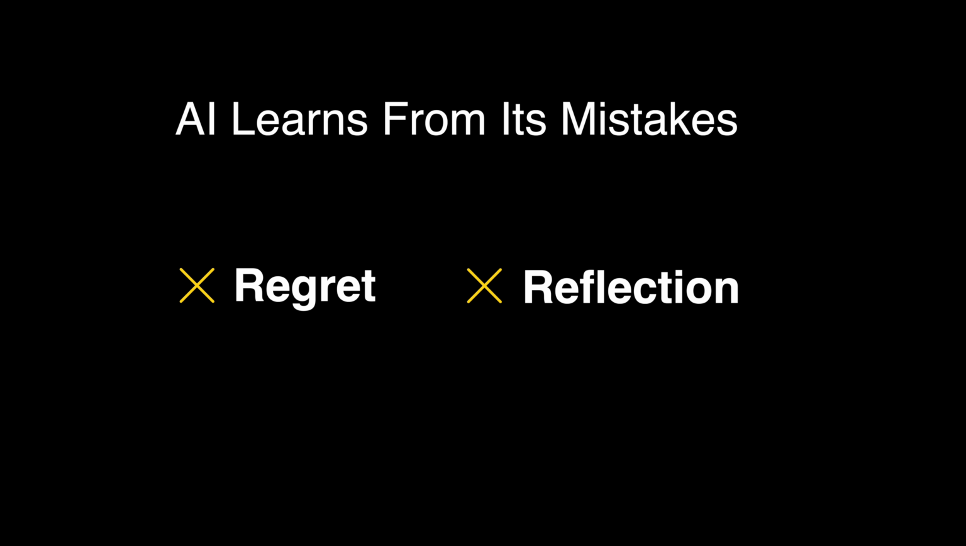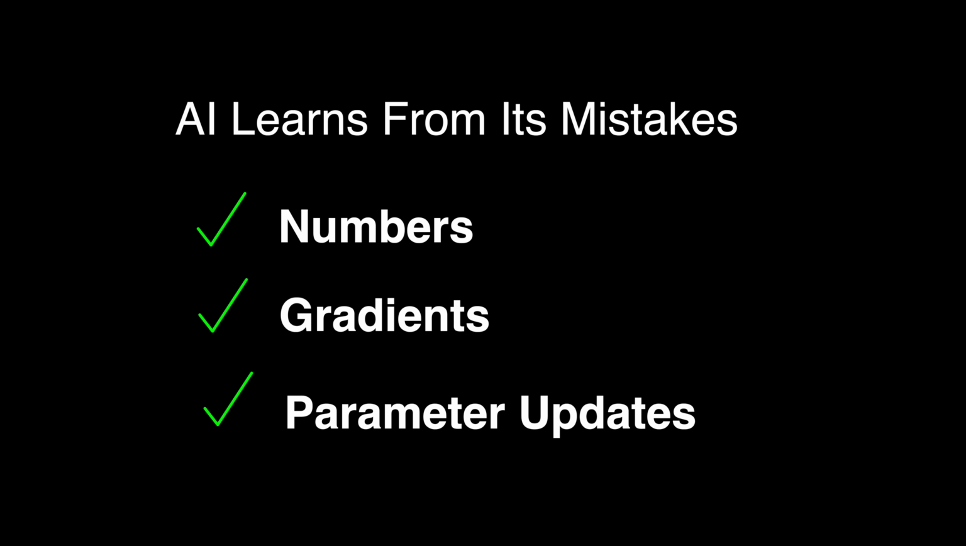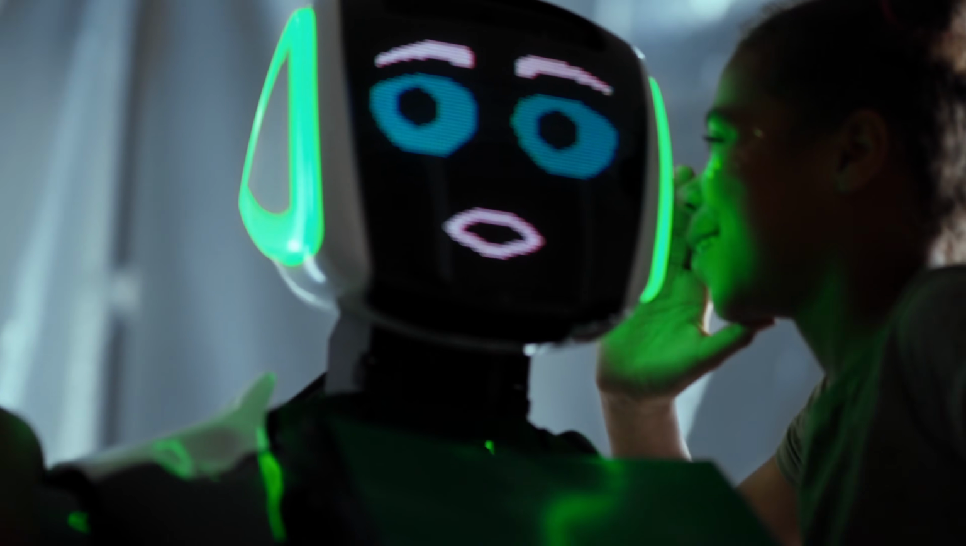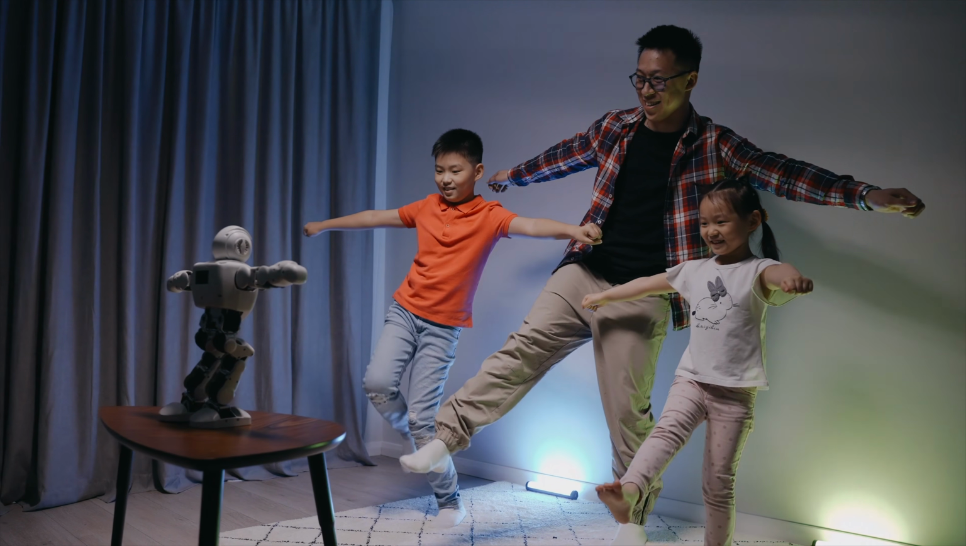So when you hear the term that AI learns from its mistakes, remember it's not regret and it's not reflection. It is numbers, gradients, and parameter updates. Yet, repeat that billions of times, and you get machines that can see, translate, and even talk to us. AI doesn't learn like us, and maybe that's why in some tasks it is powerful.